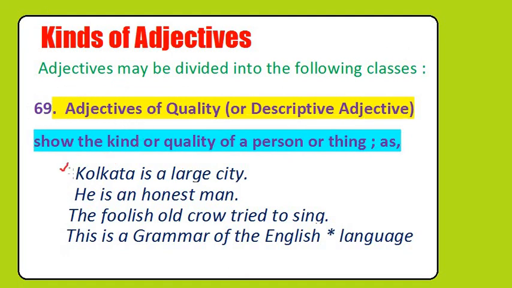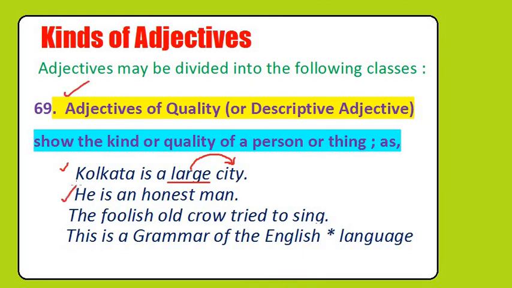The first one, Kolkata is a large city. In this sentence, which is the adjective? Large is the adjective. It is describing the noun, that is city, and large is also saying what kind of city it is. So here it is used as adjective of quality.